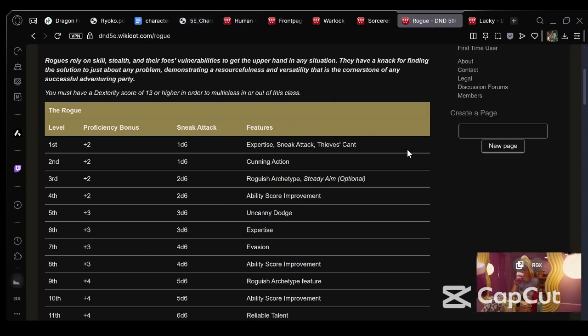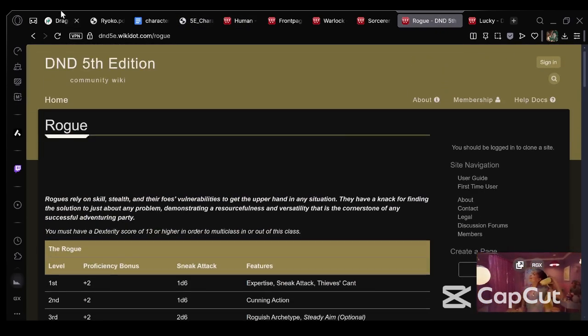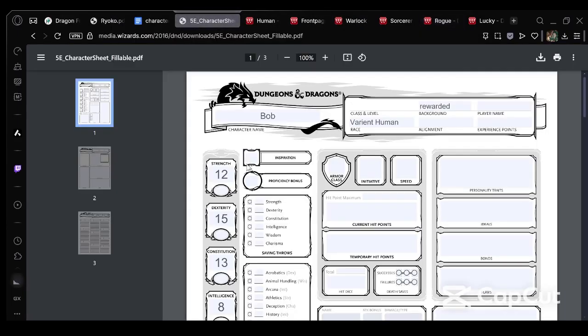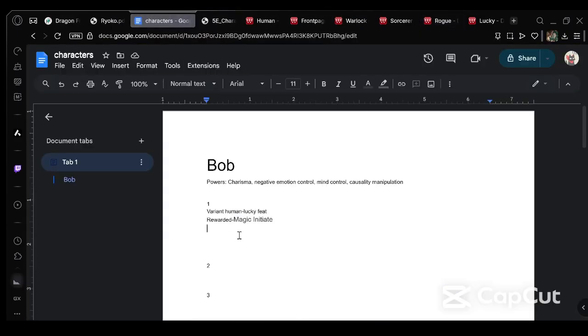Now, what class are we going to choose? We're going to choose our first level into Rogue. Why Rogue? Because expertise. Rogue. What that does is that gives us a lot of things. Expertise.